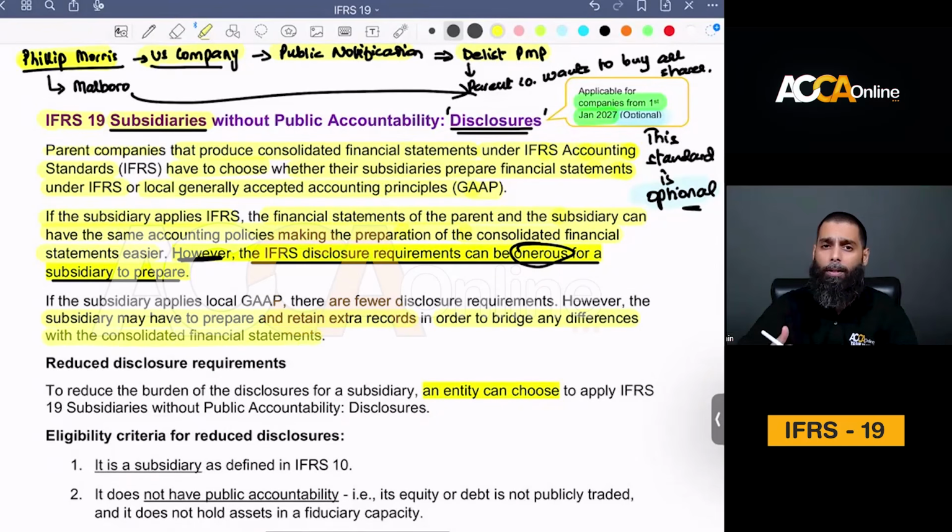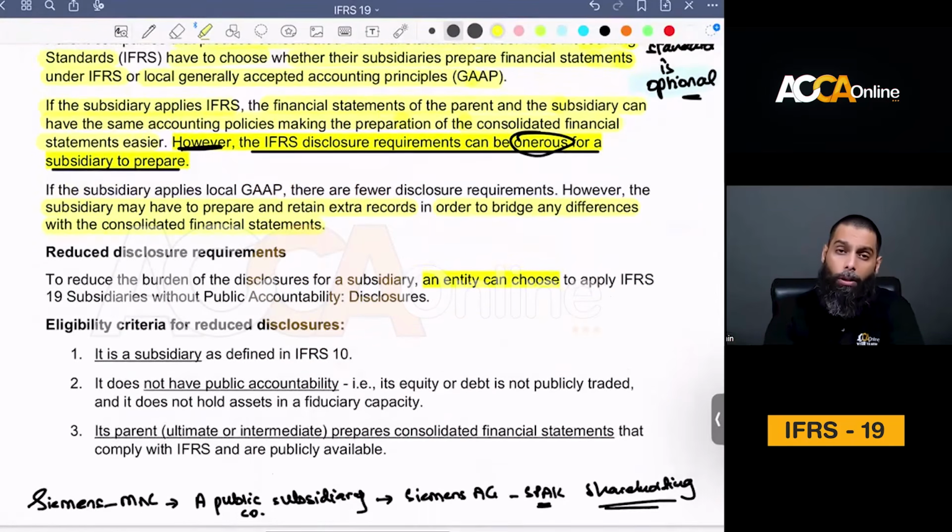So it's already cumbersome for entities that apply local GAAP. They have to spend a lot of money and cost, and there are certain data requirements and storage requirements and multiple accountants and multiple efforts and staff and everything, so that they maintain detailed disclosures with themselves. So basically what IFRS 19 actually offers is reduced disclosure requirements.